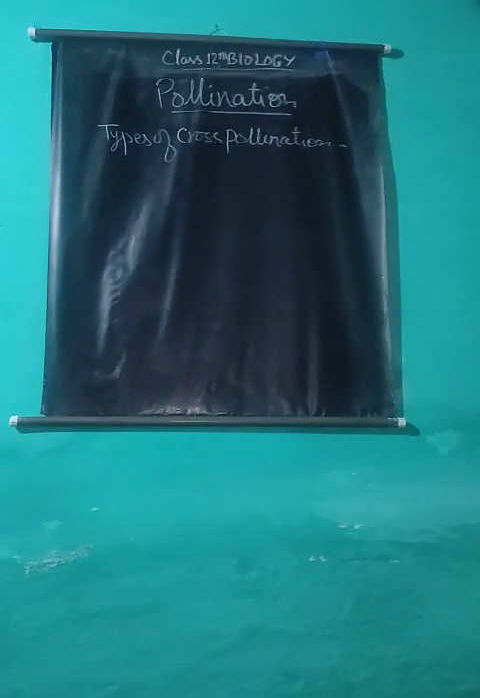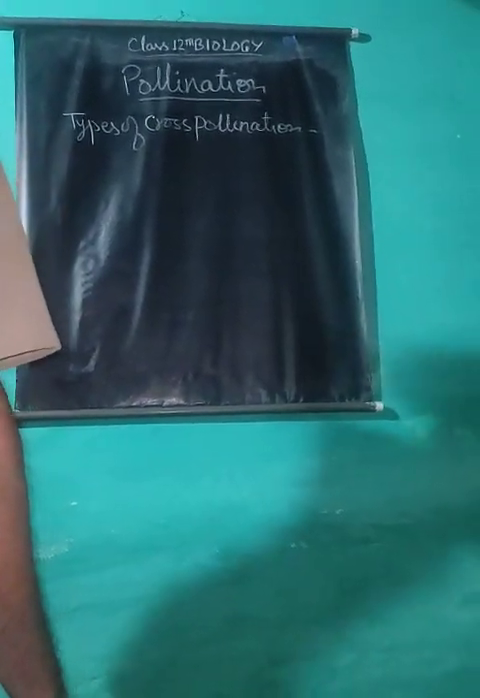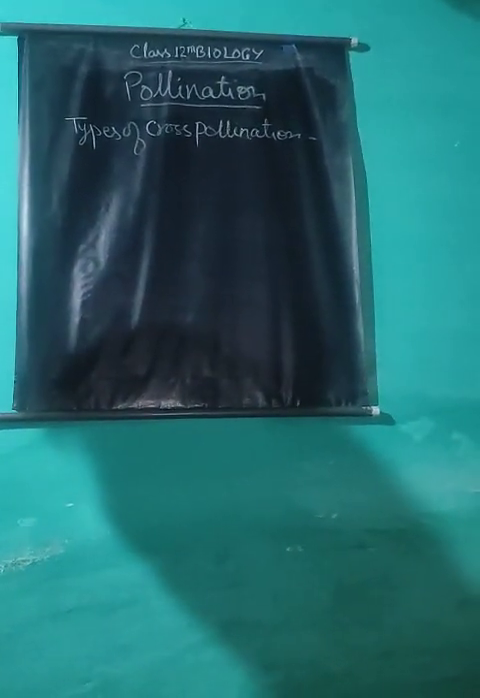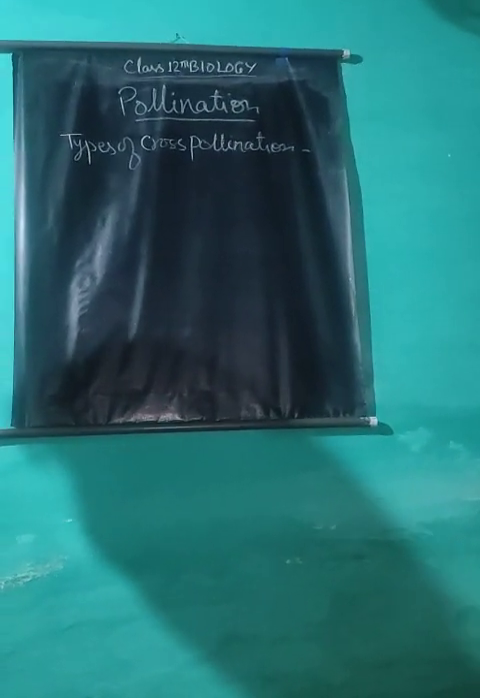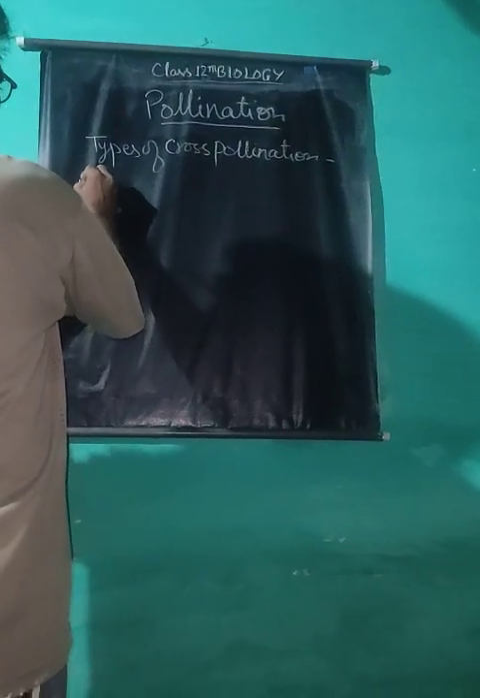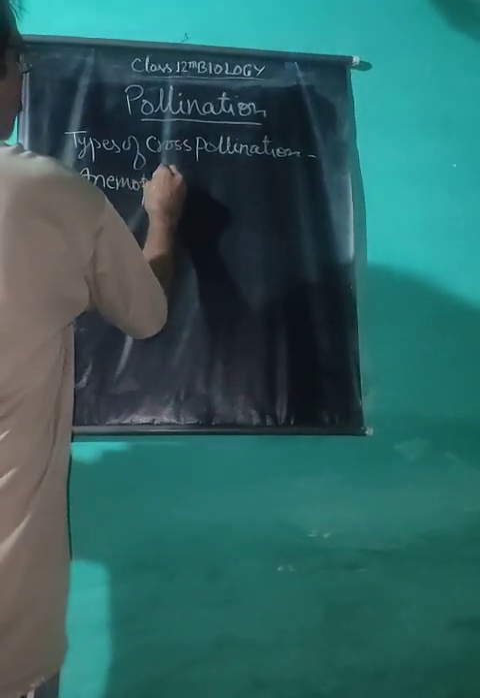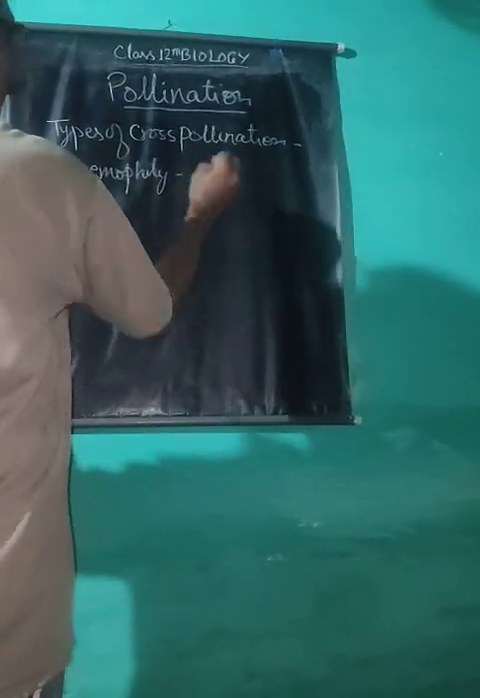Cross-pollination. Types of cross-pollination. Cross-pollination occurs by different agencies in nature. It may be accomplished by the following methods: wind, or anemophilous pollination, or anemophily. Anemophily is pollination by wind.